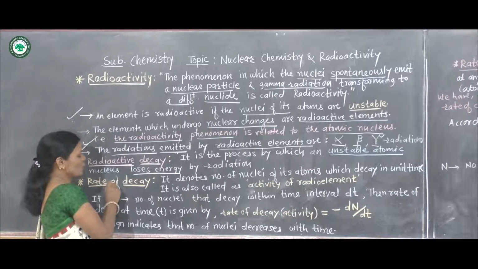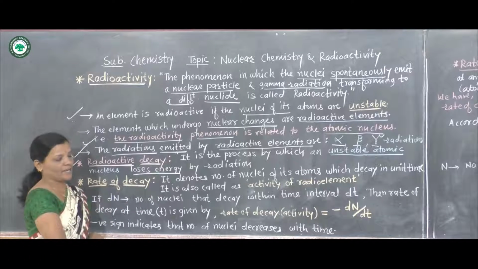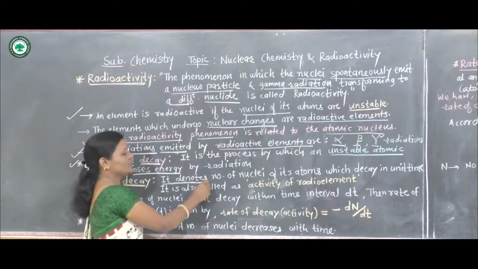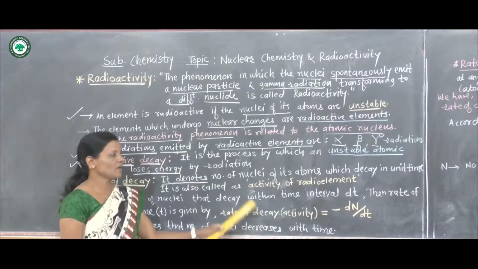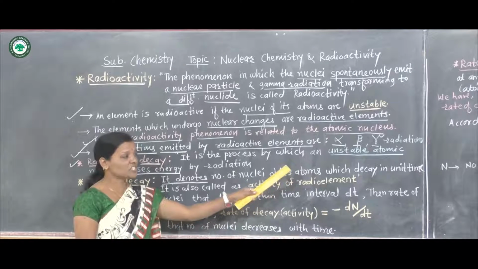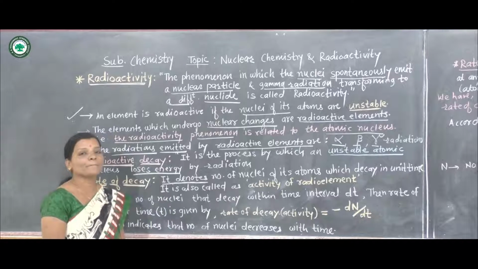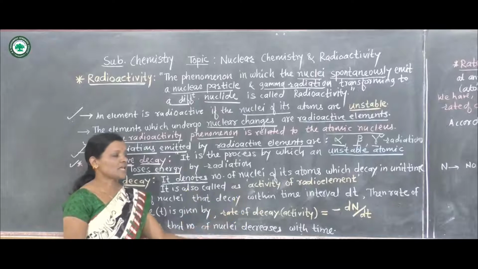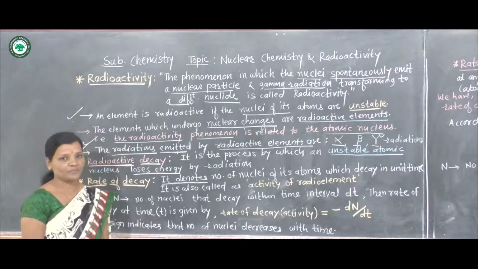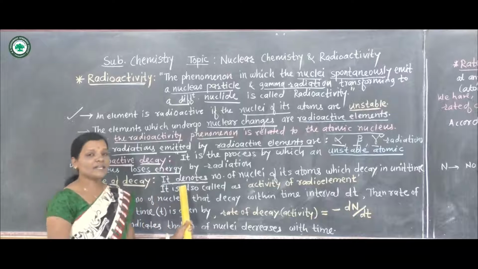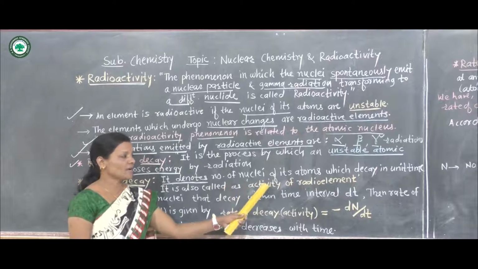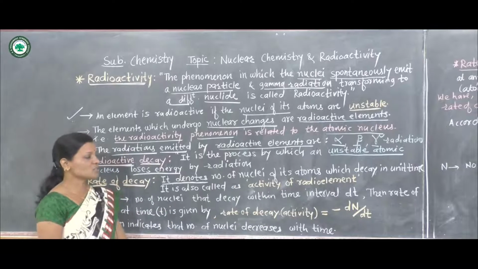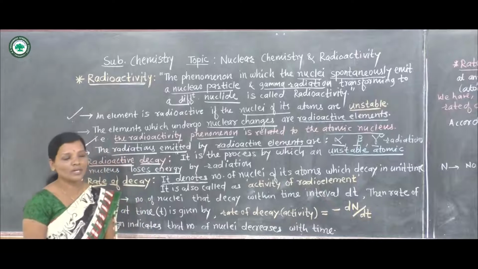Now let us consider what is meant by rate of decay. What is the rate of decay? It denotes the number of nuclei of its atoms which decay in unit time, and it is also called the activity of the radio element. What is the rate of decay? It is the number of nuclei that undergo decay in unit time, and it is also called the activity of the radio element.